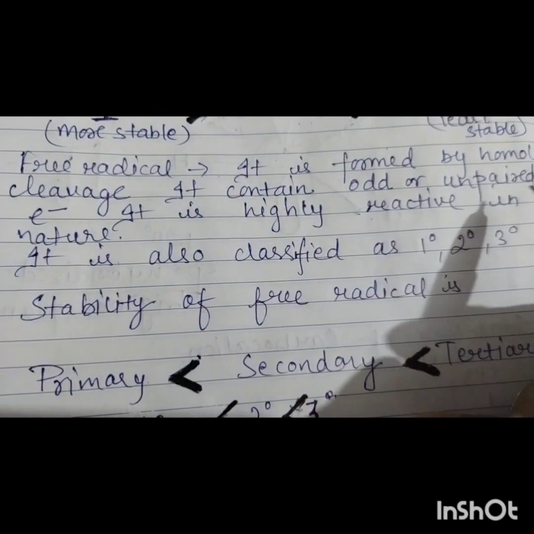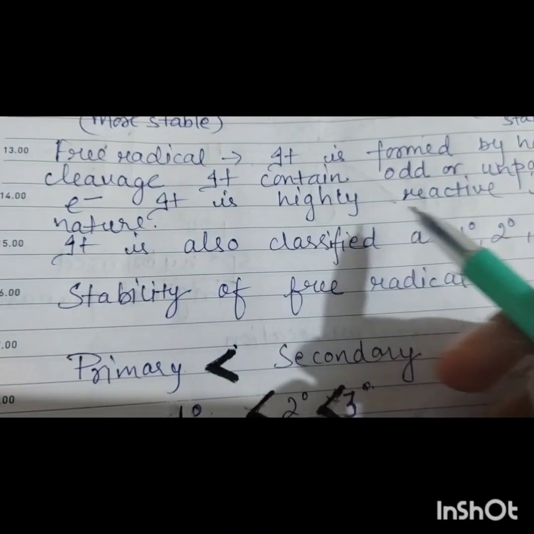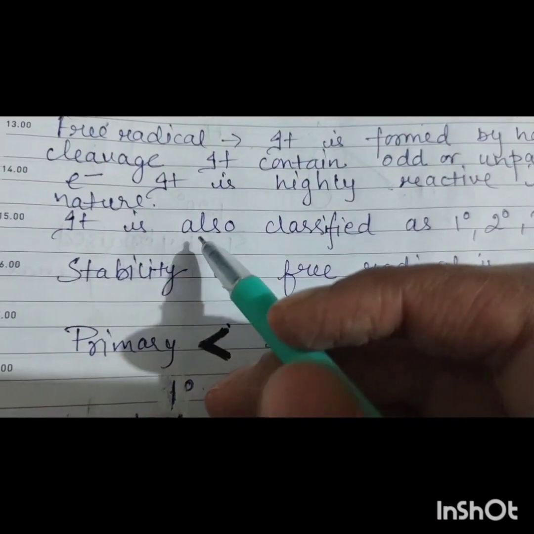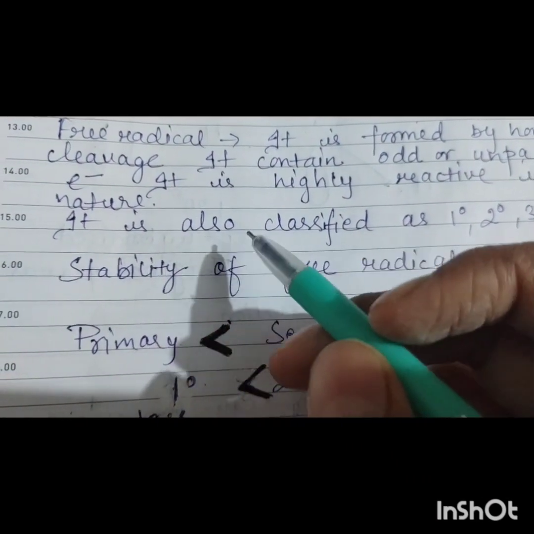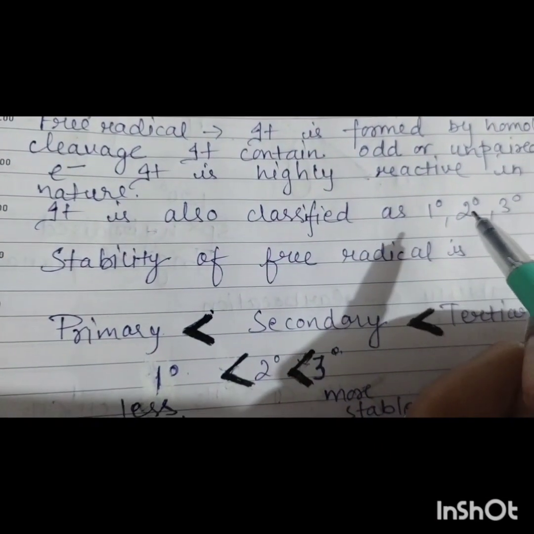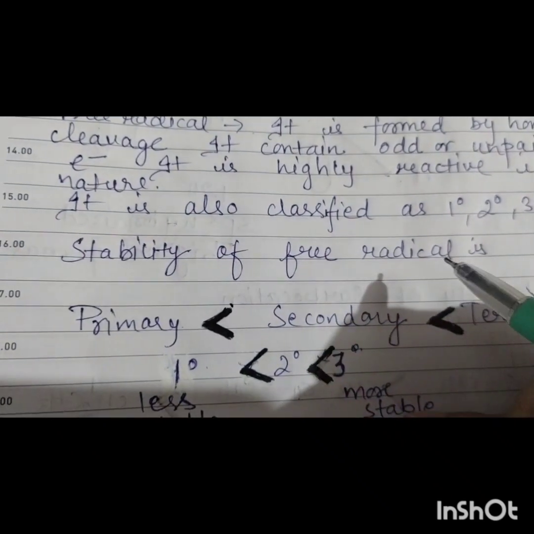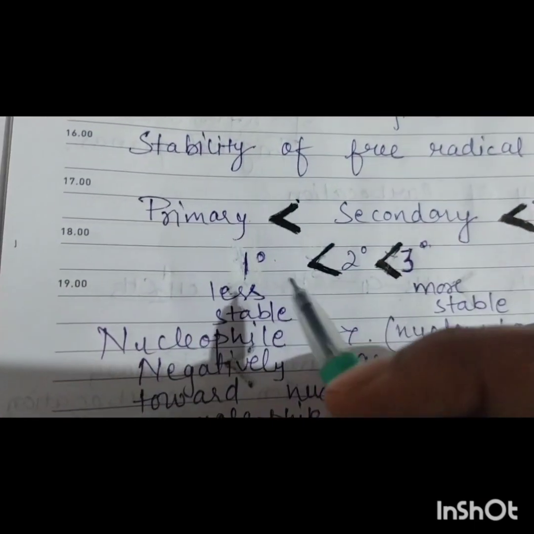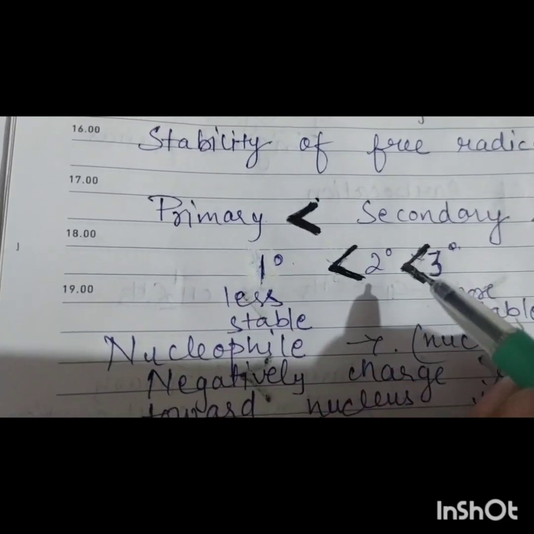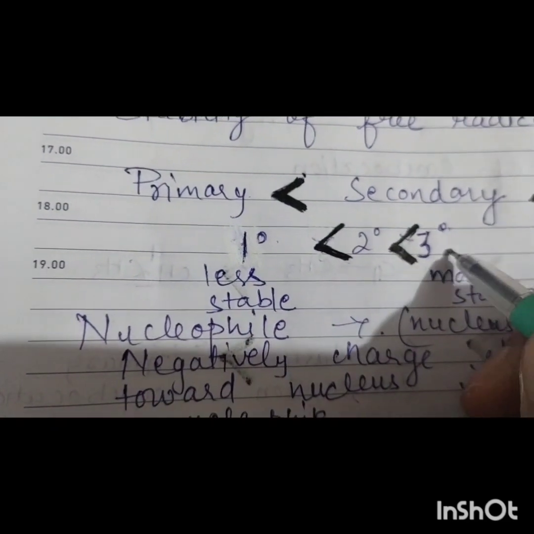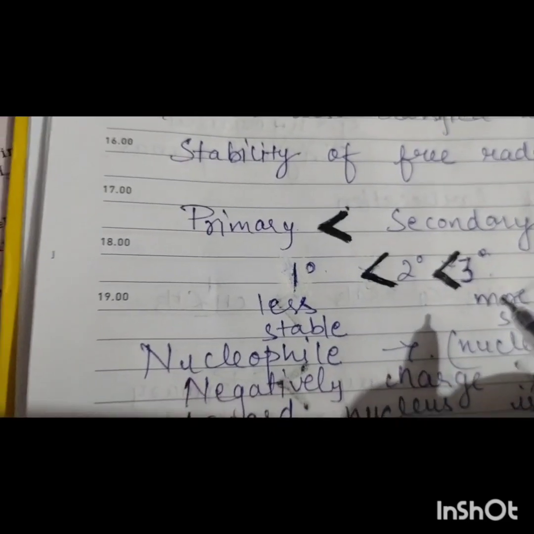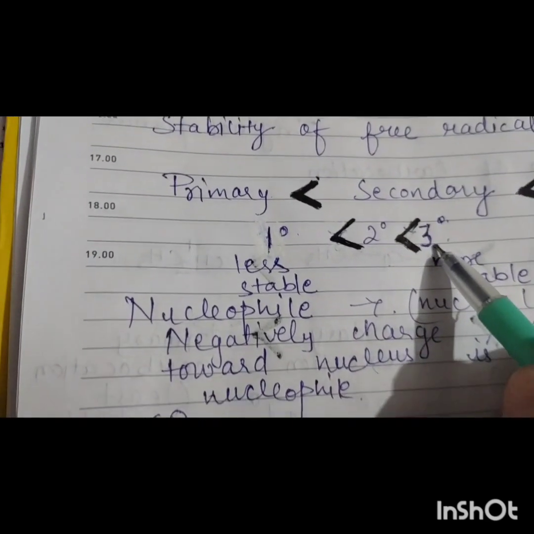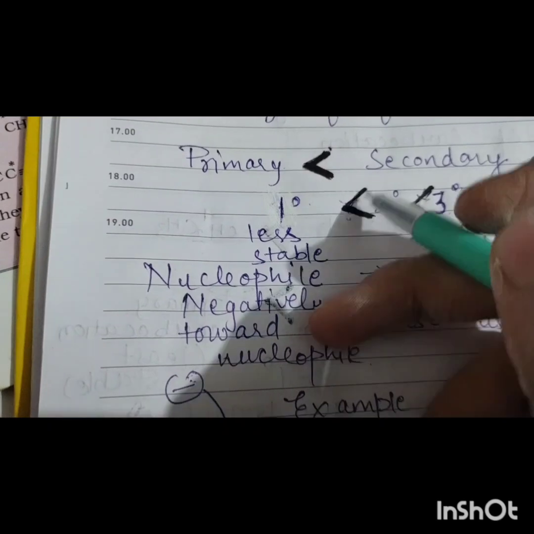It contains an odd or unpaired electron. It is highly reactive in nature, just like carbocation and carbanion. It is also classified as primary, secondary, tertiary. Here the stability of free radical is: primary is least stable, then secondary, then tertiary. Like carbocation, tertiary free radical is more stable than secondary than primary.